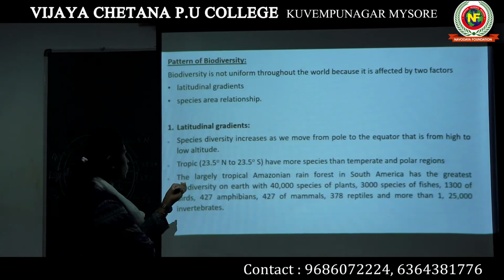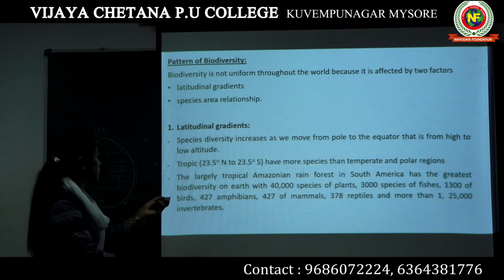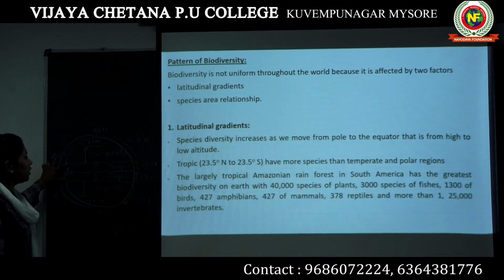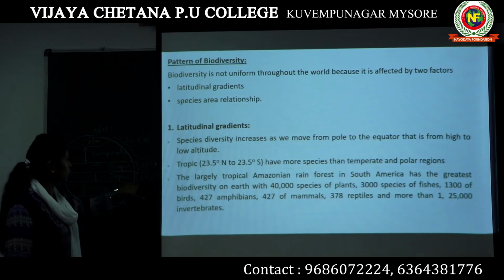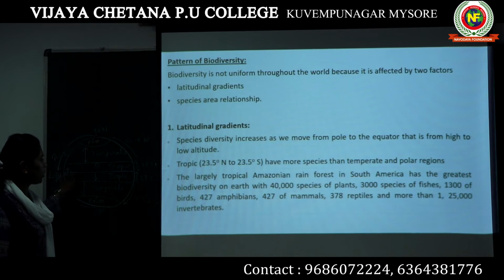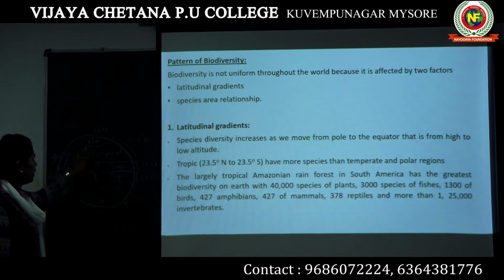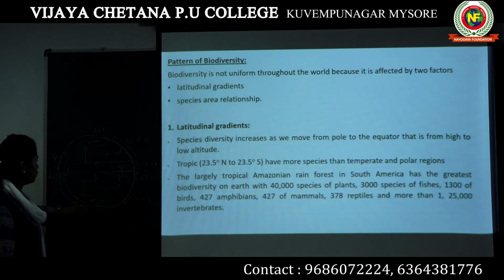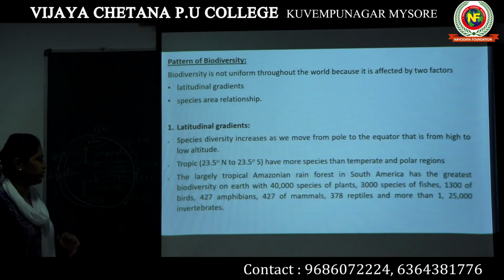That's from high to lower altitude. Now the tropic region. This part of the globe, which is close to the equator, 23.5 degrees north to 23.5 degrees south, occupies this part of the globe. Okay, they have more species when compared to the temperate and the polar regions. This tropic region has more biodiversity.